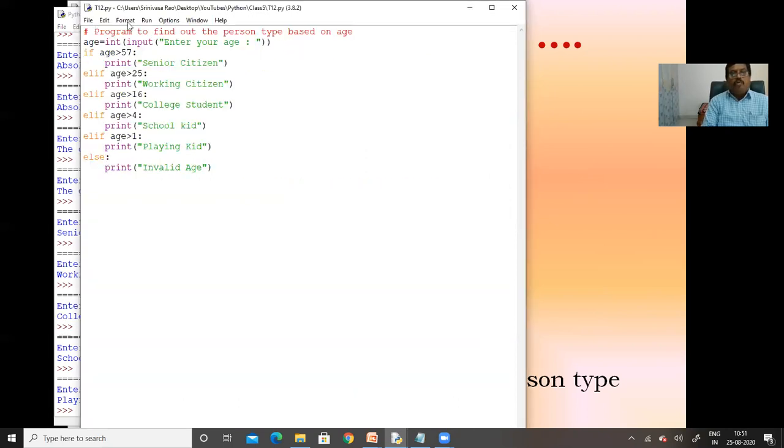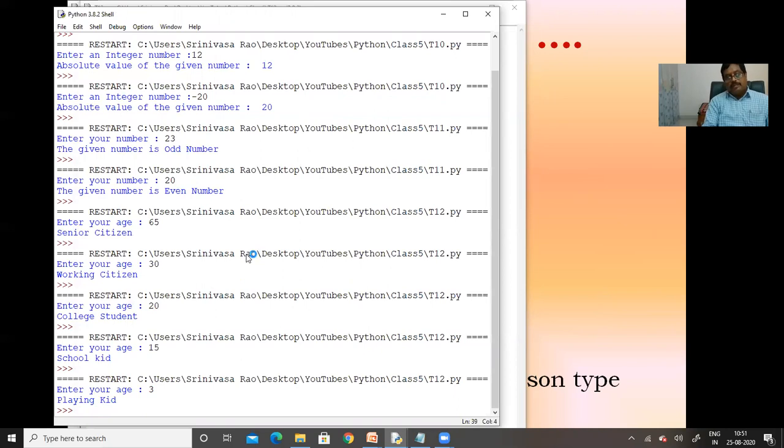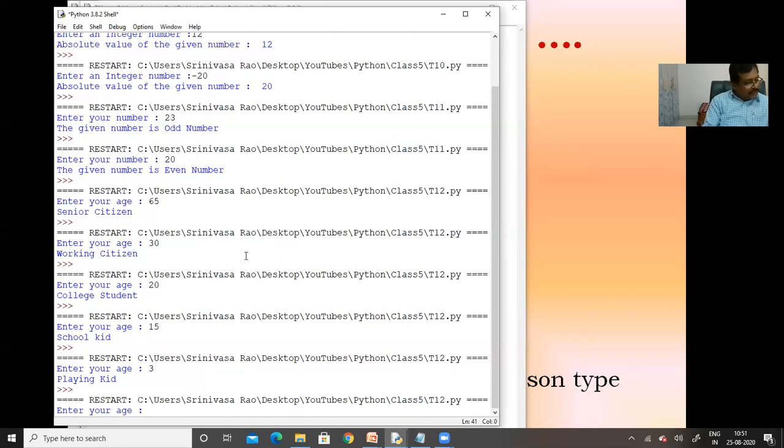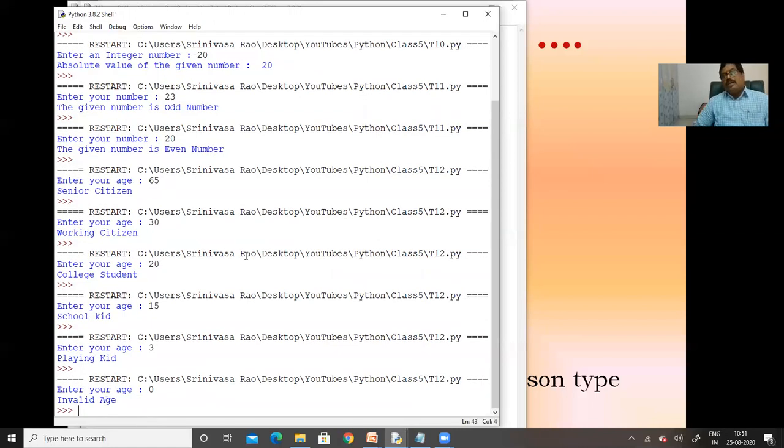Suppose I give a number other than 1 to 4, say 1 to 100 or something, it is going to print some value. If I give a number less than 1, what will it do? Suppose here I specify age 0. At that time it will be the invalid age.